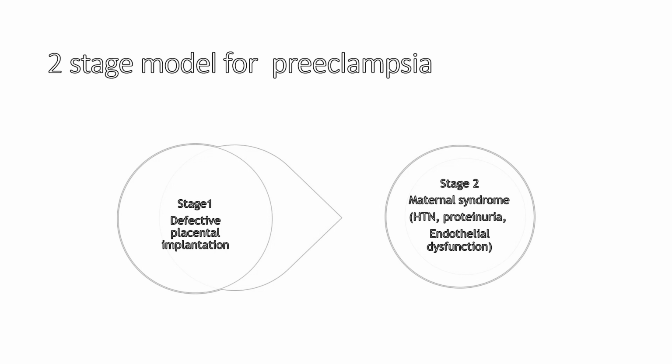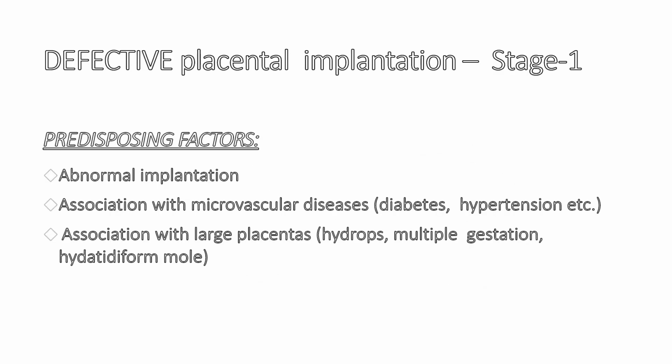Coming to the 2-stage model of preeclampsia. In the first stage there is defective placental implantation. And the second stage is the development of the maternal syndrome, that is hypertension, proteinuria and endothelial dysfunction. It is believed that the primary pathology is defective placental implantation, which ultimately leads to the development of preeclampsia. It may be in the form of abnormal implantation, it may be associated with microvascular diseases like diabetes or hypertension, or there may be large placentas as in hydrops, multiple pregnancy or hydatidiform mole.